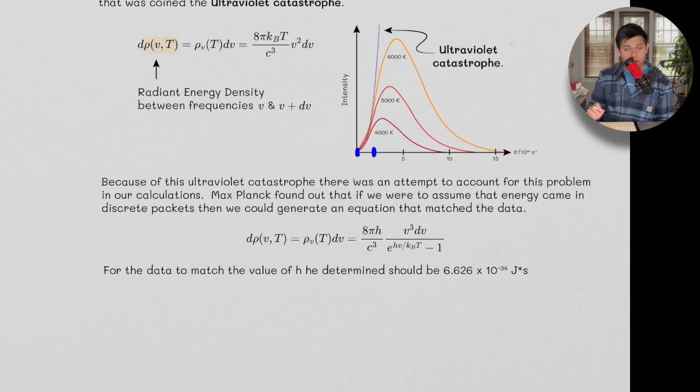Because of the ultraviolet catastrophe, there was an attempt to account for this problem in our calculations. And so in comes Max Planck, and he found that if he were to assume that energy came in discrete packets, then he could generate an equation that matched this data.